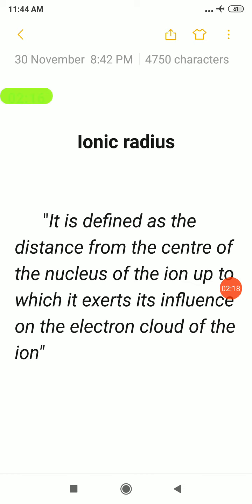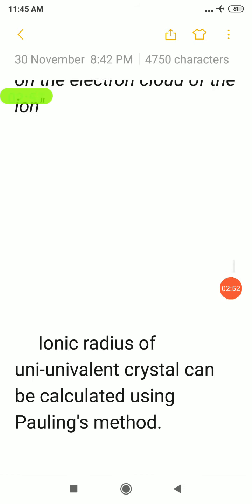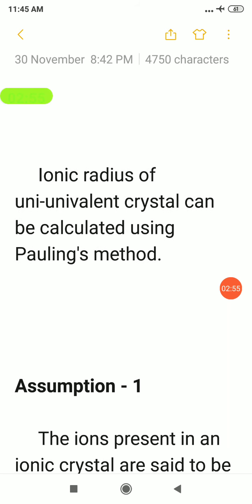Now let us see the definition of ionic radius. What is ionic radius? It is defined as the distance from the center of the nucleus of the ion up to which it exerts its influence on the electron cloud of the ion. You need not read it so difficultly. In an ion, the distance from its center to where the last electron is, is called the ionic radius. The distance between the center of a nucleus to the outermost shell containing valence electrons of an ion. Here the word ion is very, very important. Of an ion is called ionic radius.